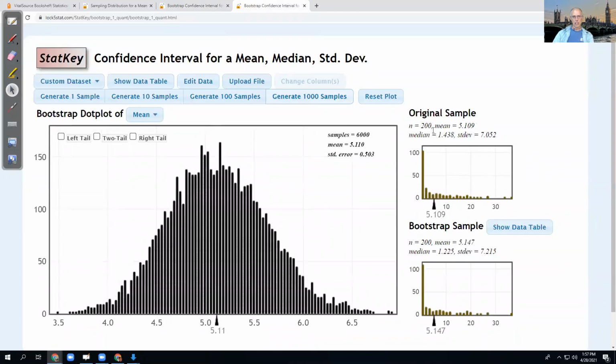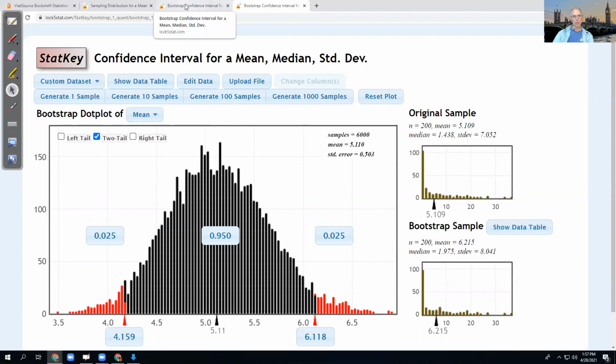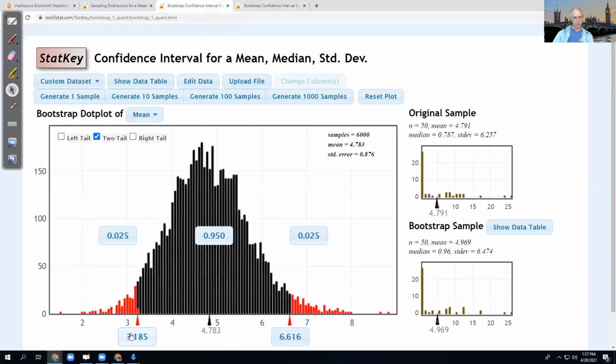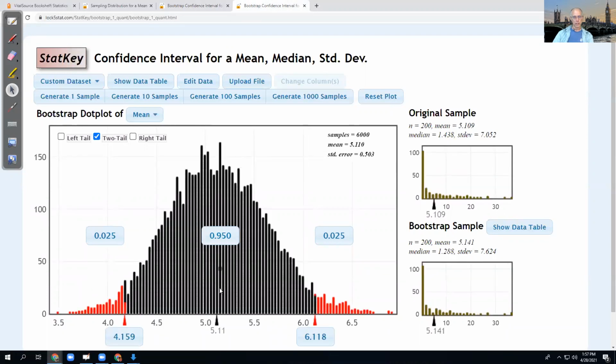And now notice, again, here I have 200 players in my sample. And what I want you to notice is when I get the middle 95%, now I'm 4.1 million to 6.1 million. Whereas before, with only 50 players, my spread was 3.1 to 6.6. So this is much wider than this one right here. And let's just double check that.